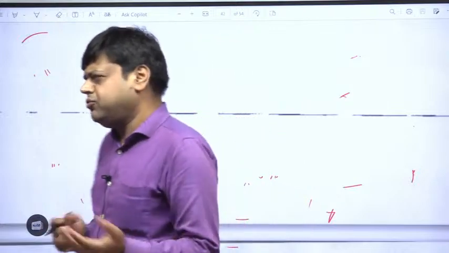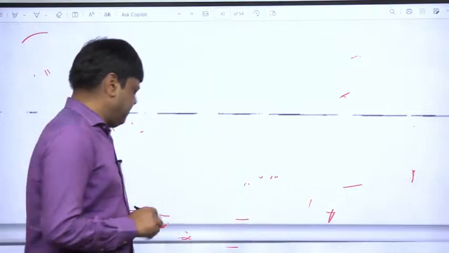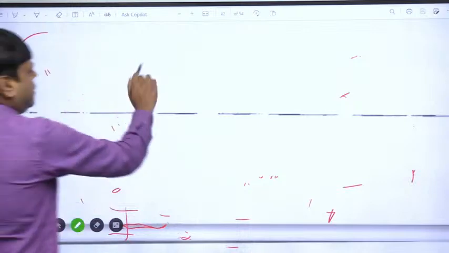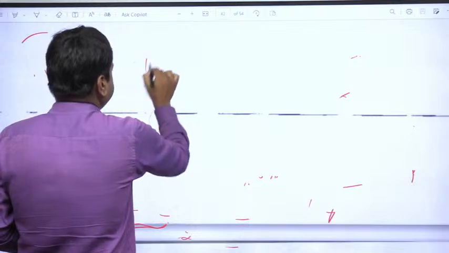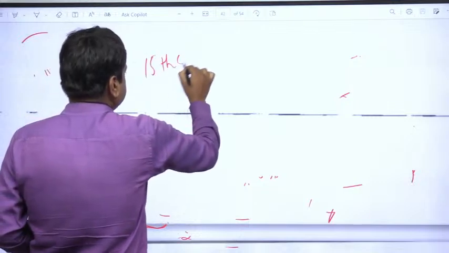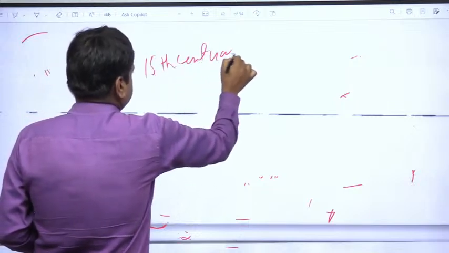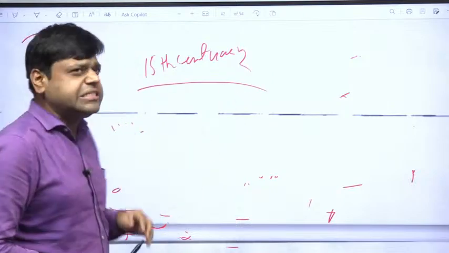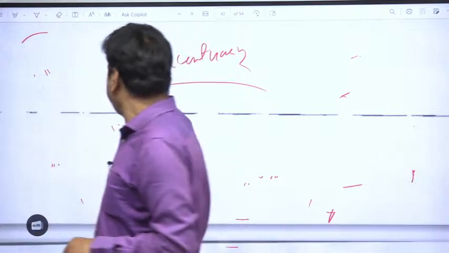All of you already know that during the 15th century, Vasco da Gama discovered the sea route to India.